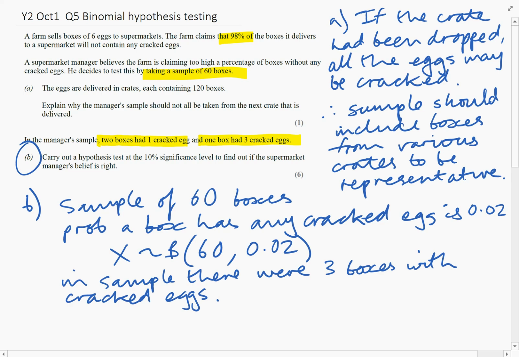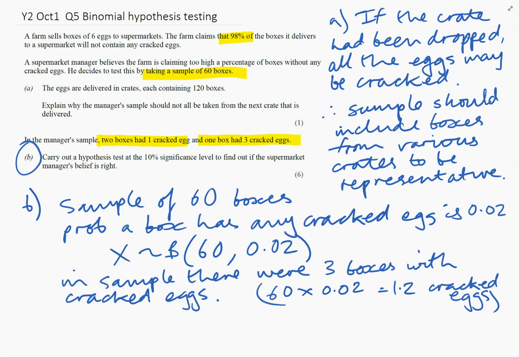Now you would expect 60 times 0.02, which is 1.2 cracked eggs in a sample of 60, so roughly 1. So this is why the manager isn't happy.